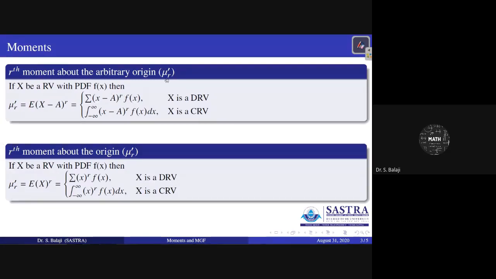But mu r means about the mean, x bar here. But mu dash means that it is for the origin. That type of notation you can use here.